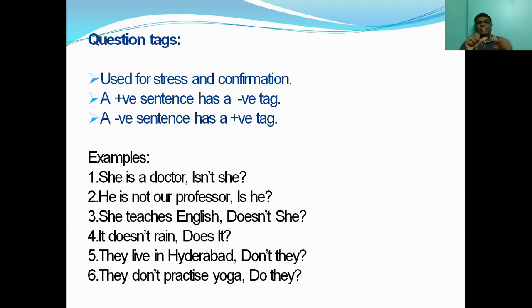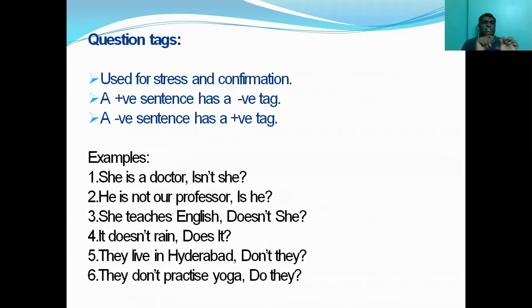He is my teacher, isn't he? It's raining, isn't it? That is for a positive sentence. Suppose it is a negative sentence. He is not our professor, is he? It's not raining, is it? So when it is a negative sentence, the tag is always positive. But the other rules are common. What is that? Same helping verb, same subject. If the sentence is positive, the tag is negative.